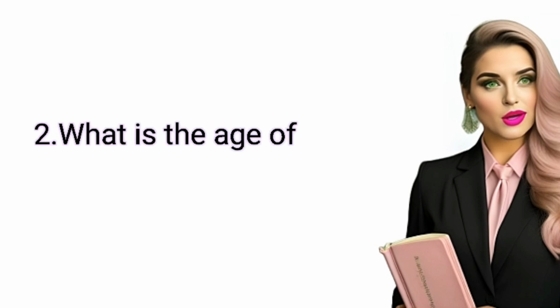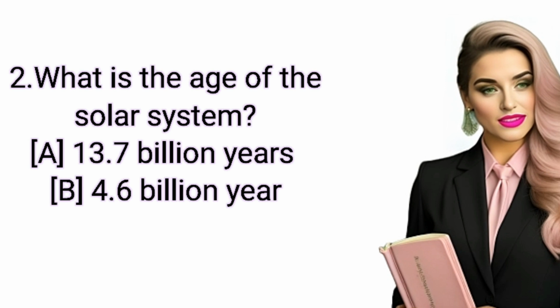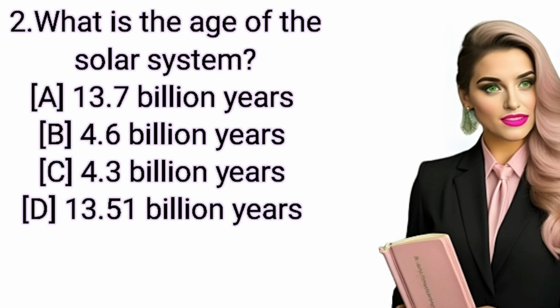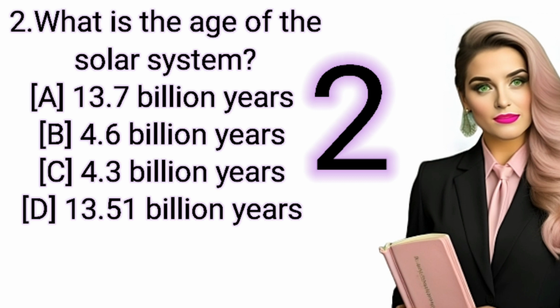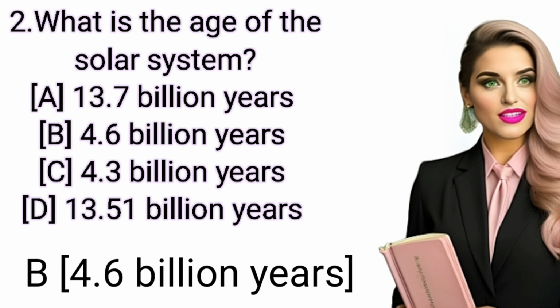Question 2. What is the age of the solar system? A, 13.7 billion years. B, 4.6 billion years. C, 4.3 billion years. D, 13.51 billion years. Correct answer, B, 4.6 billion years.